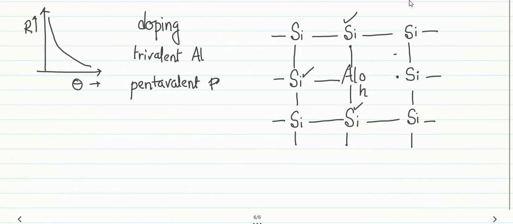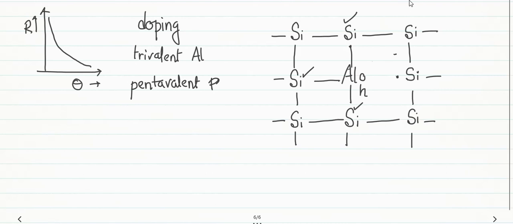Now just try to understand, when the temperature is increased, then other silicon bonds rupture and other holes and electrons come out and take part in electrical conduction. So initially, by fusing a trivalent atom, the hole concentration is increased.